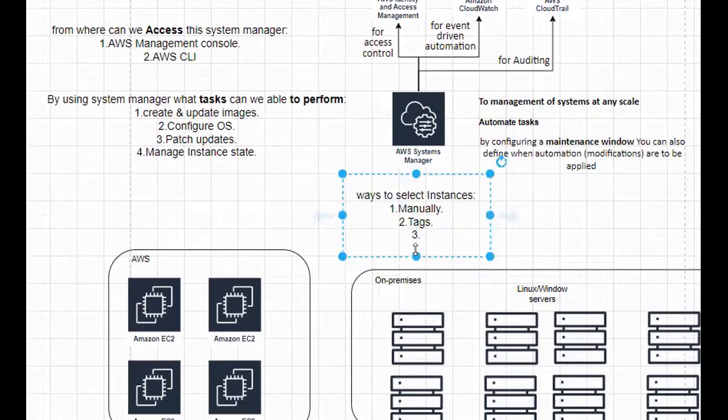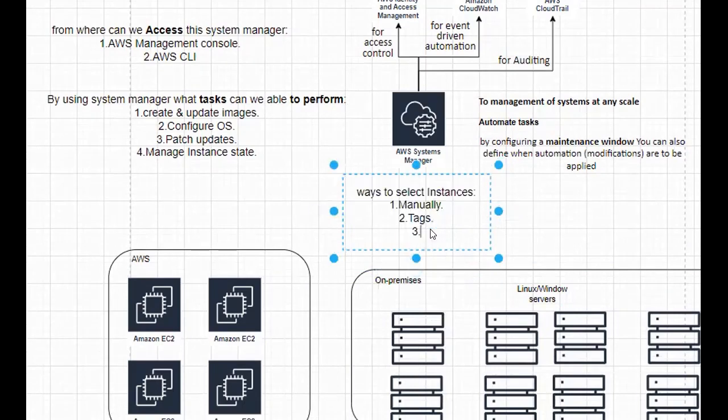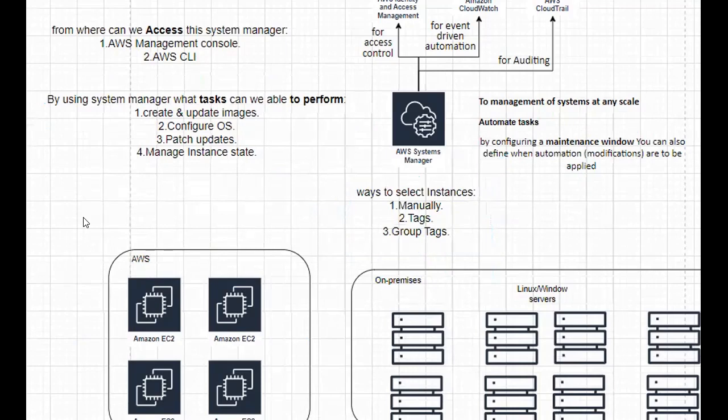Yes. So we can also have an option to select group tags. We can even select the group of instances by using group tags. Like some of the EC2 instances having developer tag, then if you select the developer tag, then all the EC2 instances which come under the developer tag will get whatever task that you perform, right? Yes.